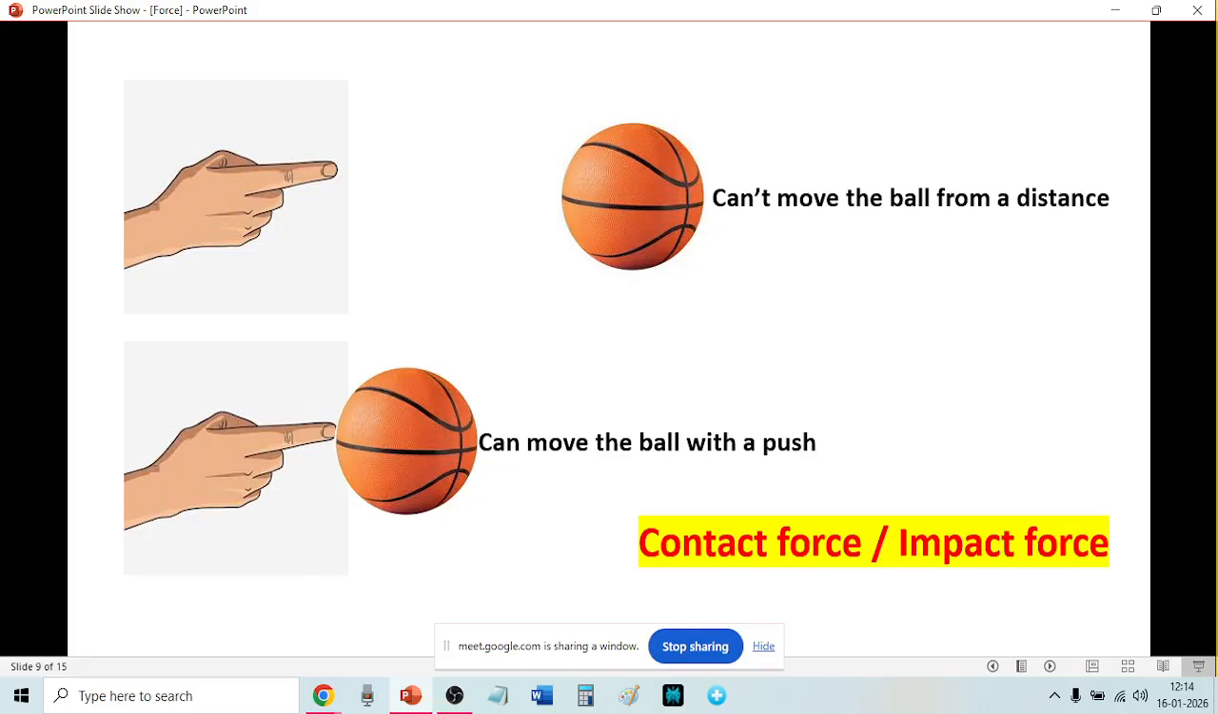Impact force you may not find in your book because in Indian books they normally use contact force, but in some foreign publications, American books, they may write impact force. So in your book it will be contact force, but in many foreign books they write impact force. So contact force or impact force, the force must touch the body.